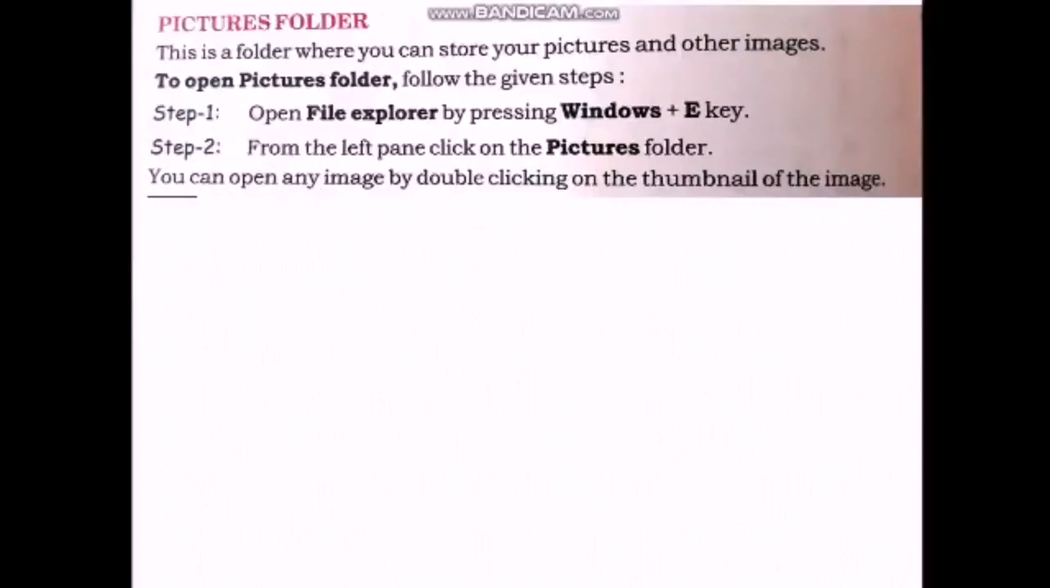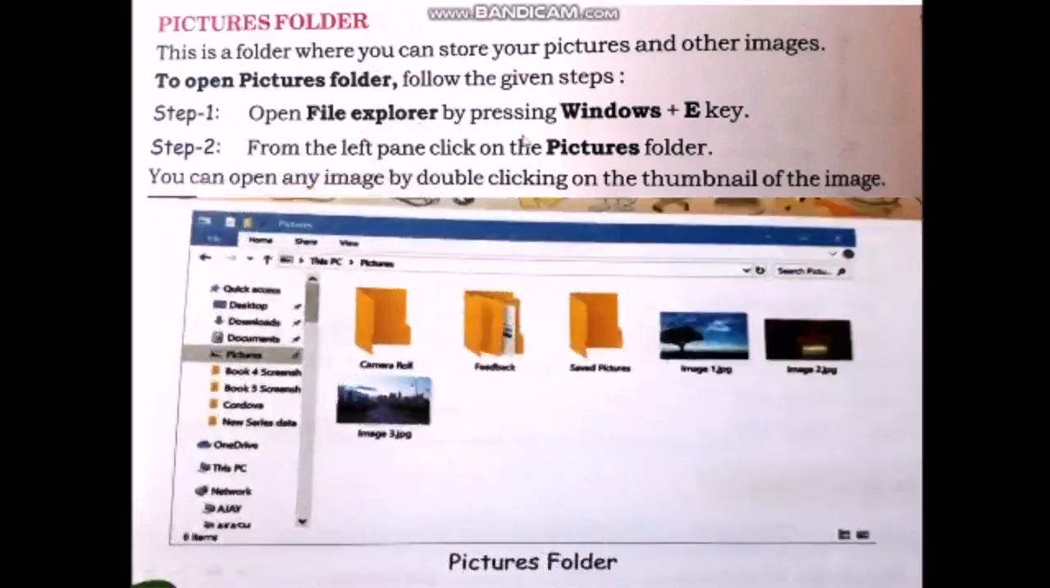Another topic is the pictures folder. This is a folder where we can store our pictures and other images. To open the pictures folder, just follow the given steps. Step 1, open File Explorer by pressing the Windows button and E button. Step 2, from the left pane, click on the pictures folder. Now we can open any image by double clicking on the thumbnail of the image.